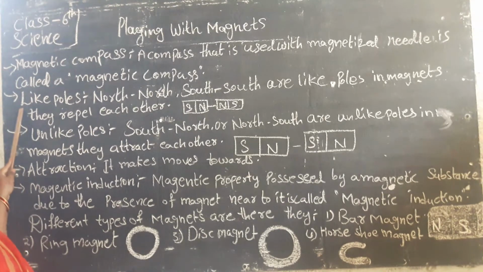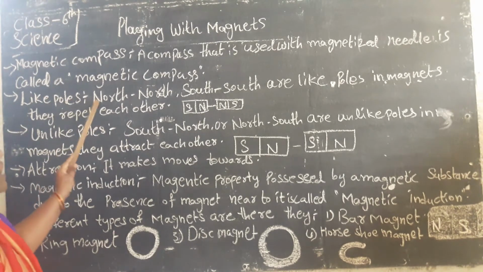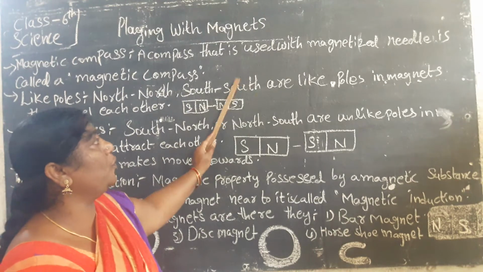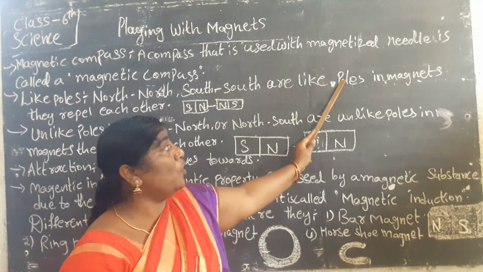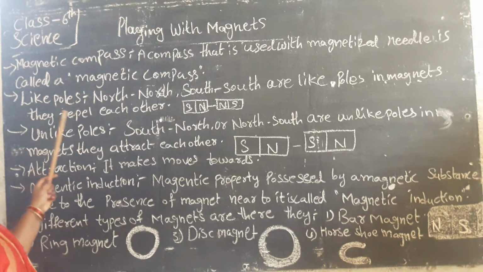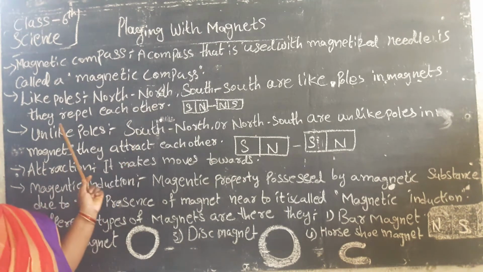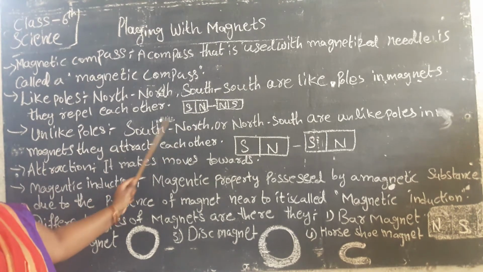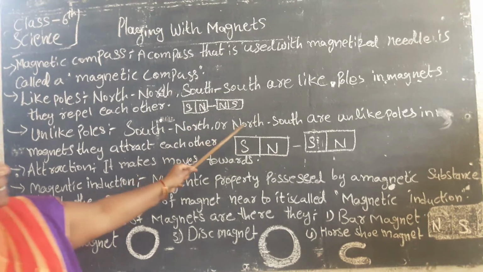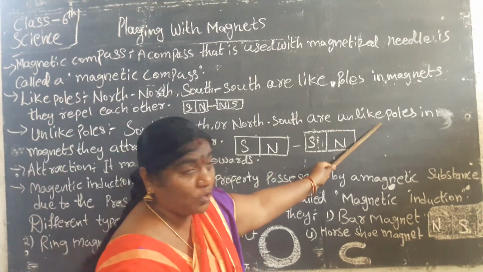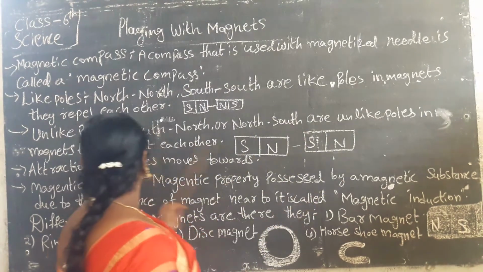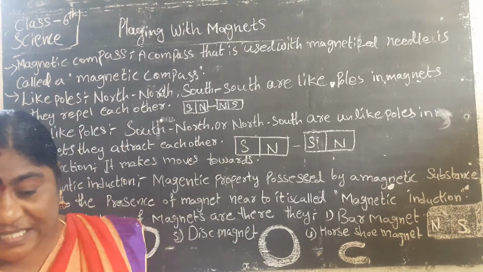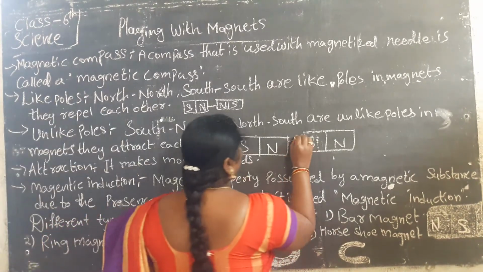Next, like poles. Now we will learn about the mind mapping of these like poles. That is north pole and south pole. Like poles in magnets repel each other, like this. Next, unlike poles, south pole and north pole, or north pole and south pole, are unlike poles. In magnets, they attract each other.